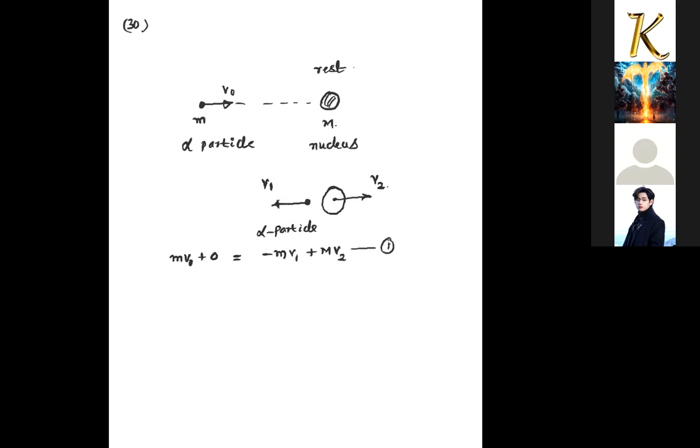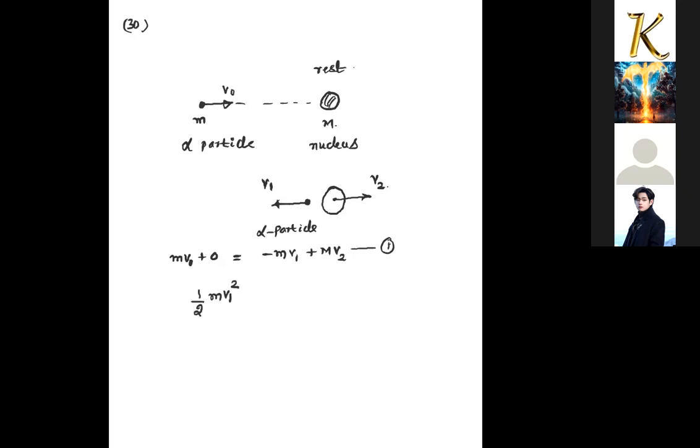Here it is given that 64% of its kinetic energy is lost after the scattering. So final kinetic energy of the alpha particle, half m v1 square, V1 velocity we have assumed.